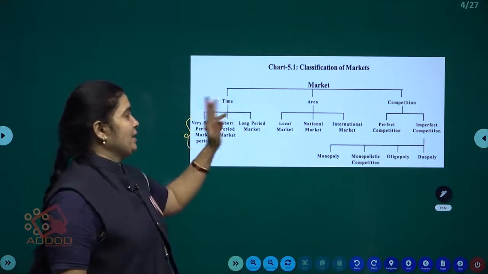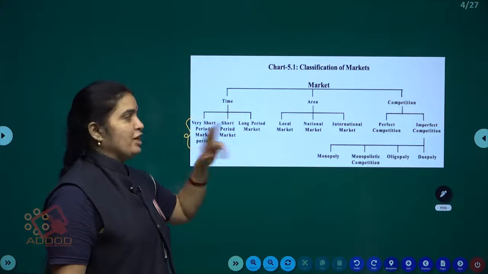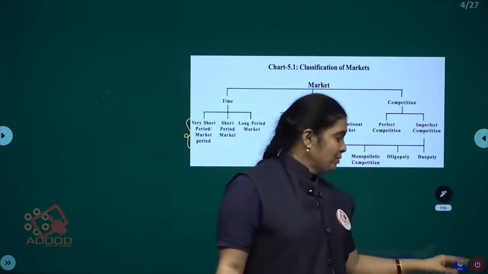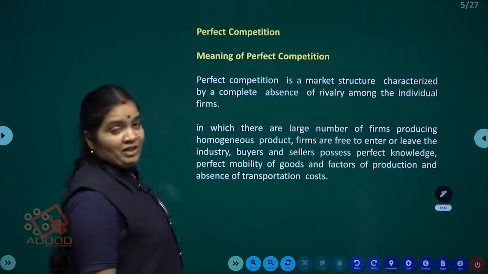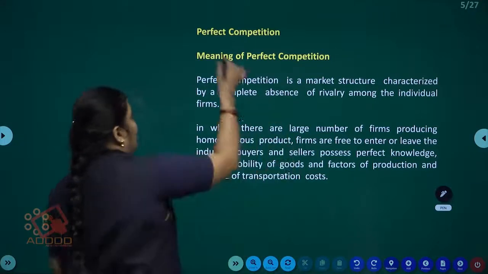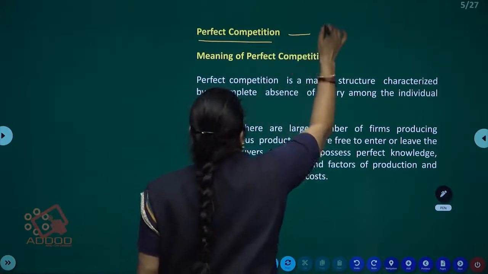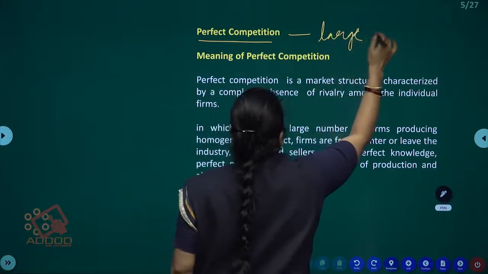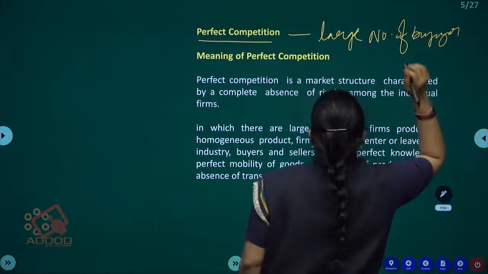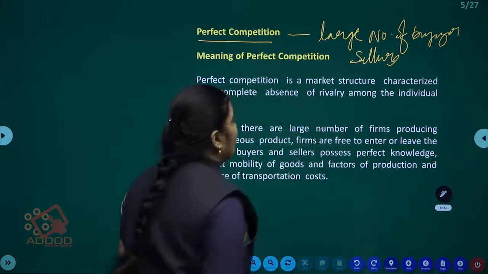So time based markets are three types, area based markets are three types, competition based markets are two types. Again imperfect competition market is classified into four types. This is the information about the classification of market. Now we will discuss the perfect competition. Whenever we see the word perfect, it means a large number of buyers and sellers are located, that is called perfect competition.